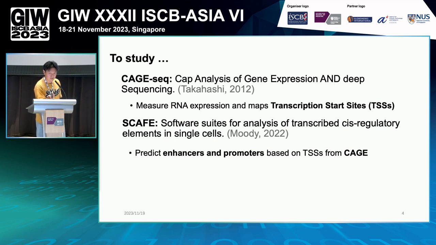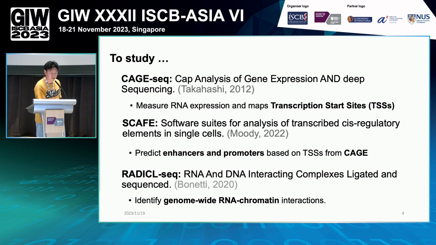After that, we use another novel advanced technology named RADICL-seq. As the name mentions, it is a technology for sequencing RNA and DNA interacting complexes, and it's quite good for identifying genome-wide RNA-chromatin interactions. It's quite a complicated technology, so I won't show too many details.